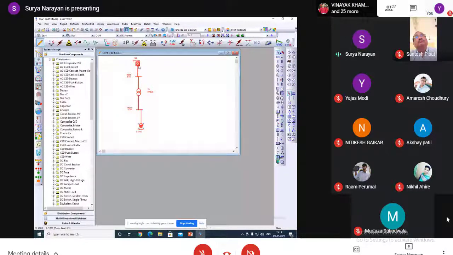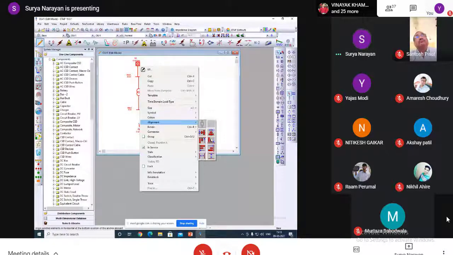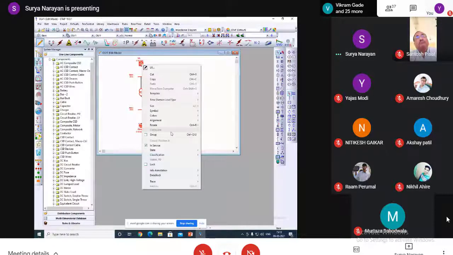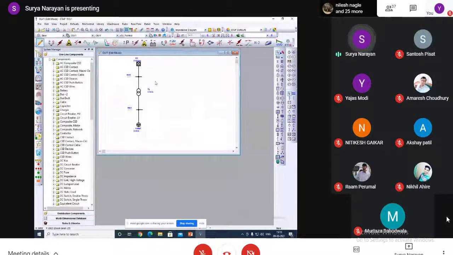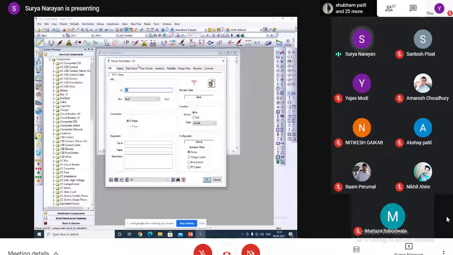This is called a single line diagram. You must have seen this radial system. This one is the grid, the infinity grid. From that the transformer gets supplied, and from the outgoing of this transformer the load gets supplied. Okay, this one is the infinity grid.